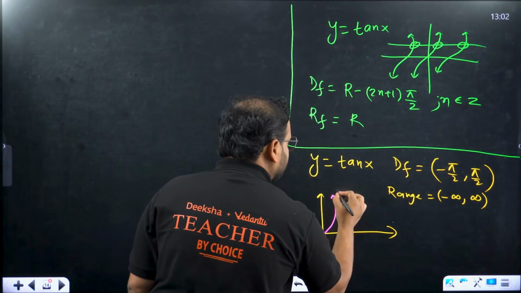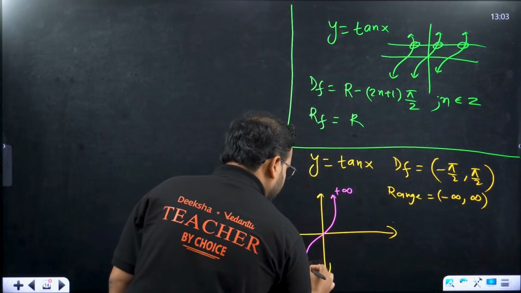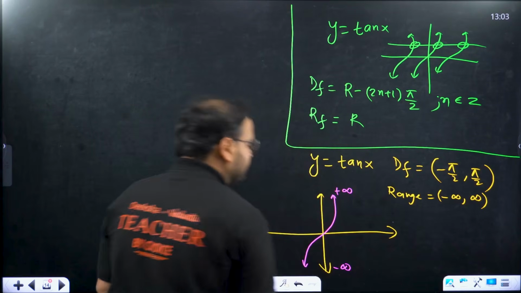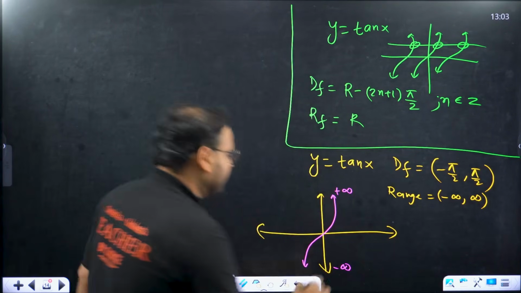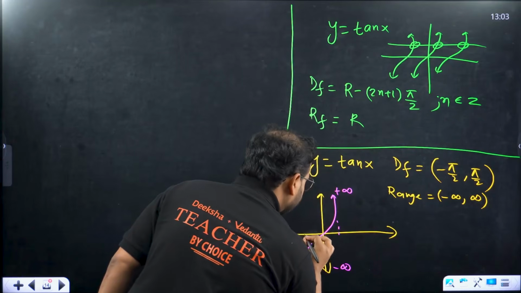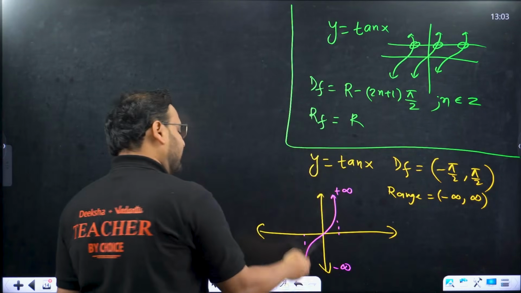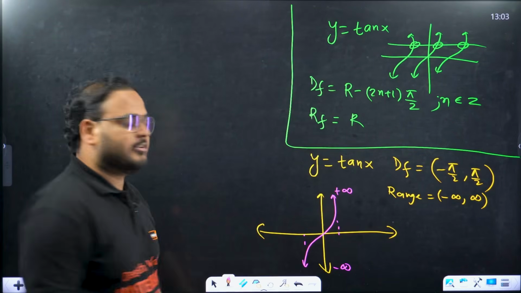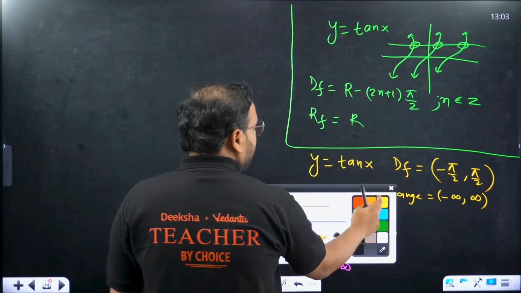This is towards plus infinity. This is towards minus infinity. Does it make sense? When it goes close to pi by 2, this goes to plus infinity, and when it goes to minus pi by 2, it goes to negative infinity. This is the particular graph of the function.